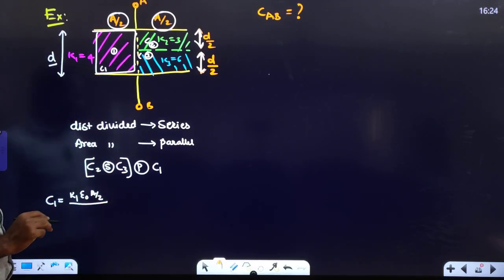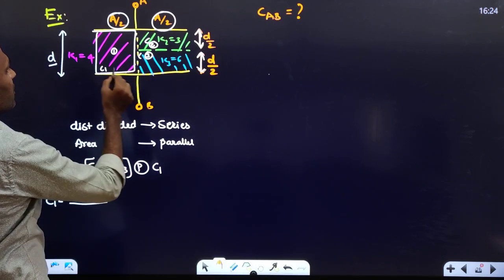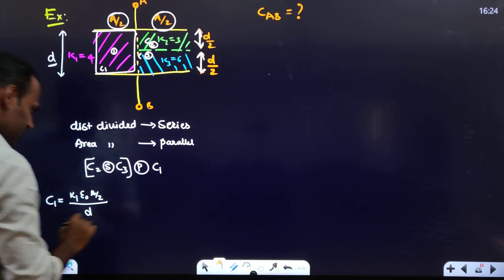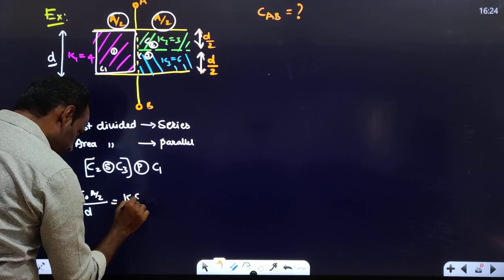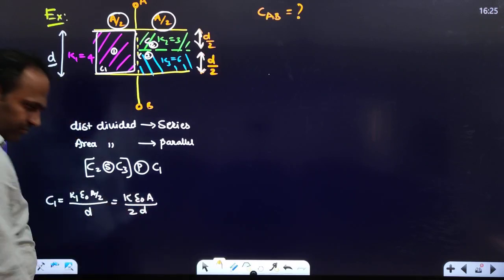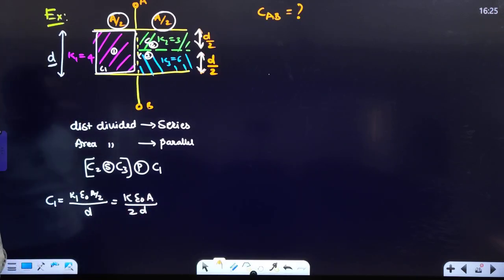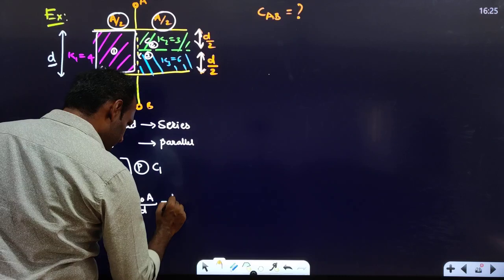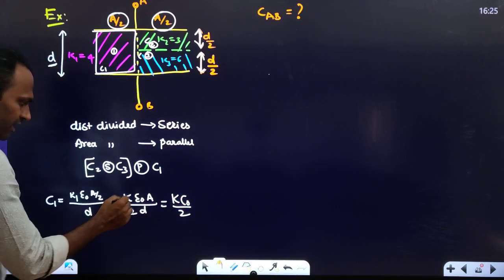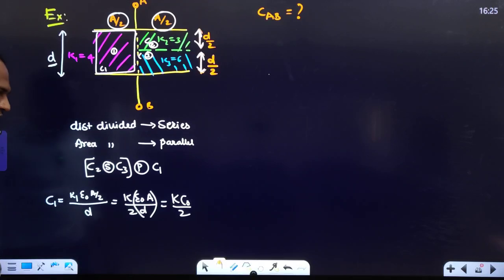K epsilon naught A by 2 divided by, what is the distance? Distance is D. Correct? So I can write this as K epsilon naught A divided by 2D, or simply I can write it as K C naught by 2. C naught means air capacitor capacitance, epsilon naught A by D.